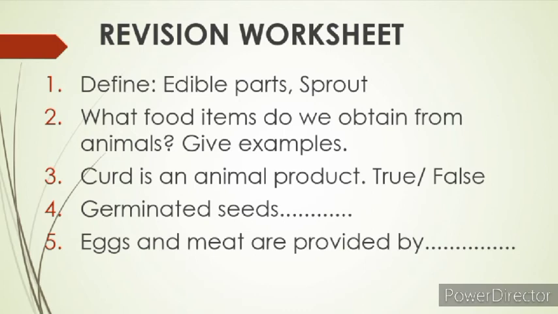Now second is meat. Meat you get from sheep, goat, chicken, fish. And third one is honey. Honey is obtained from honey bees. And number fourth is milk. Milk is obtained from cow, buffalo, goat.